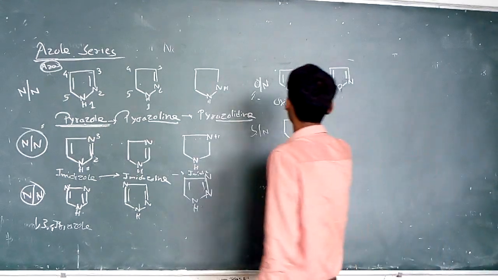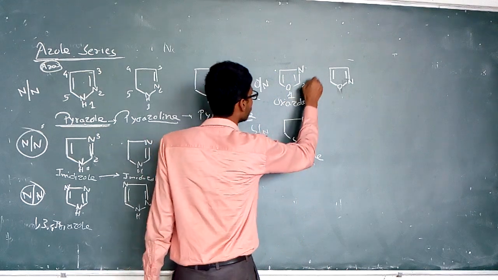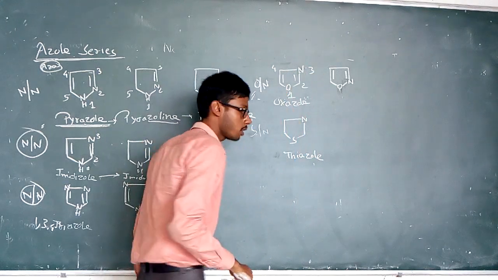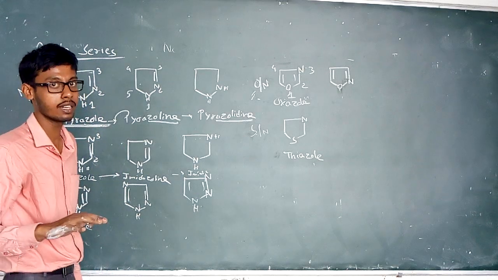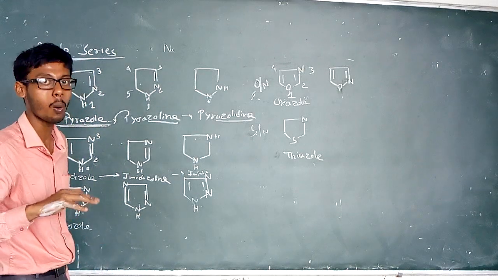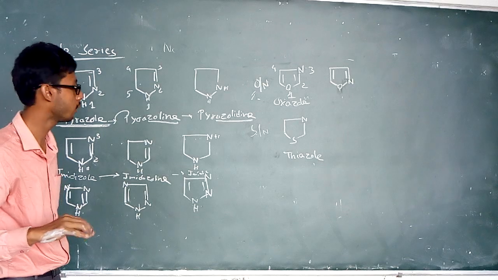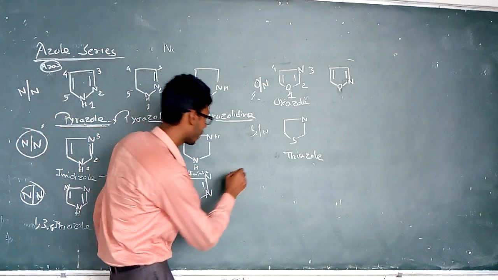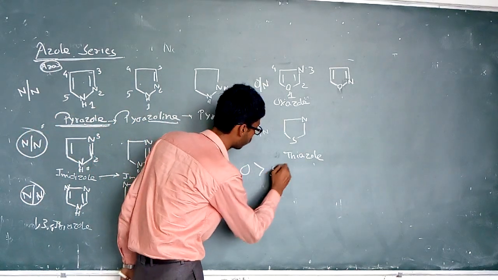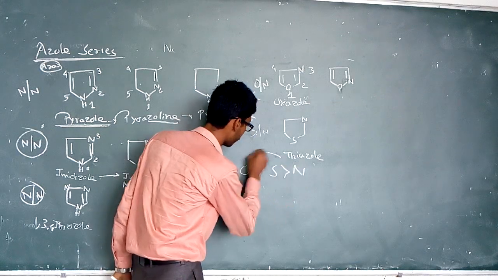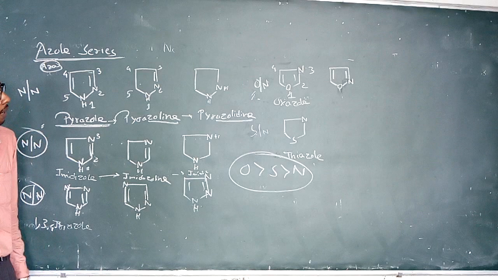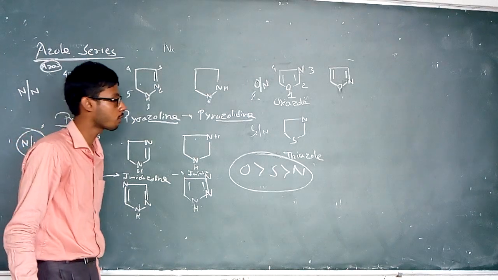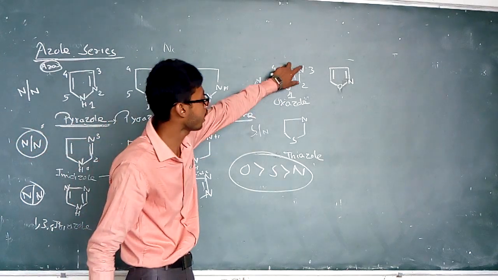The numbering starts 1 2 3 4, because I said in the previous classes that when more than one heteroatom is present in a heterocyclic ring system, the rule we follow is that first priority goes to oxygen, second priority goes to sulfur, and third priority goes to nitrogen. So here oxygen and nitrogen are present.